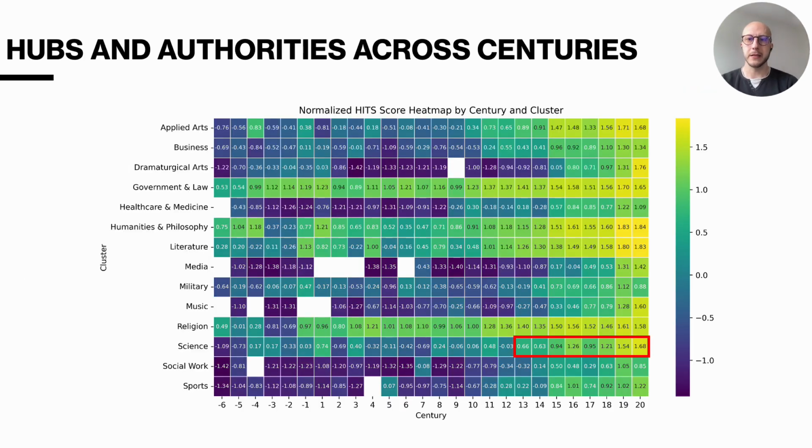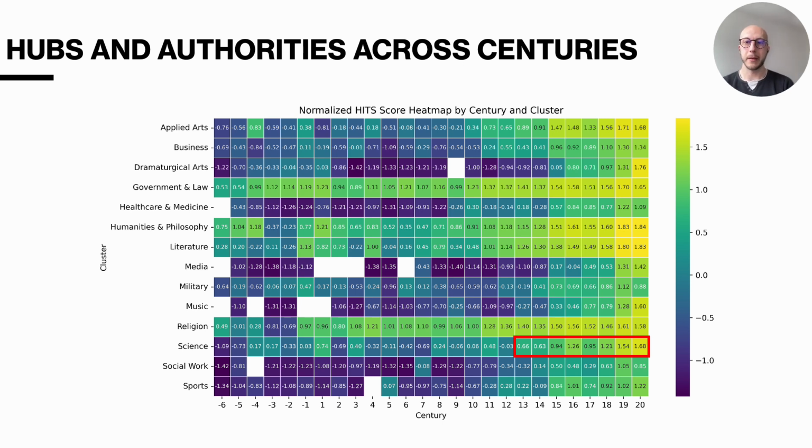Finally, we apply the HITS algorithm. HITS stands for Hyperlink-Induced Topic Search. We want to identify influential hubs and authorities. Hubs are nodes that link to many others, and authorities are nodes that receive many links from other nodes. Again, we see that government and law, humanities and philosophy, and religion rank high in both categories.